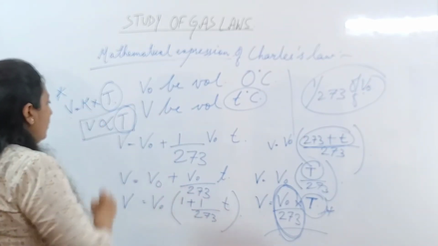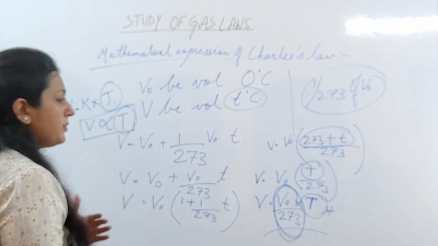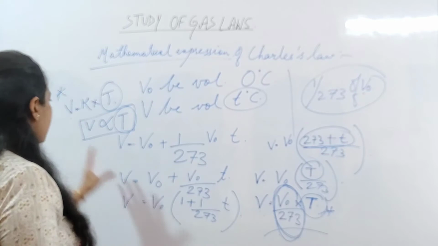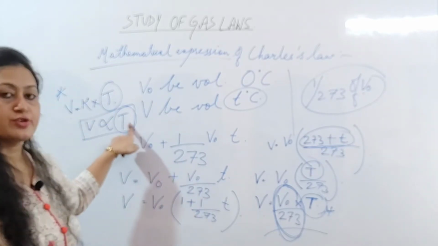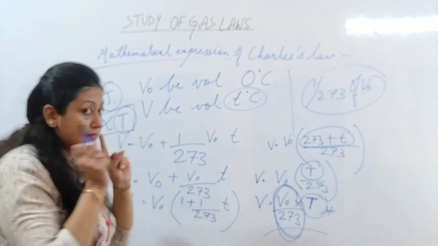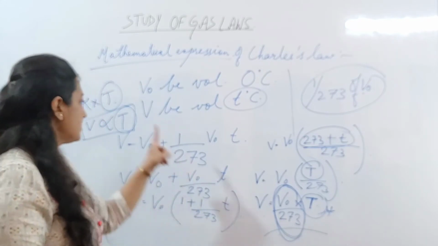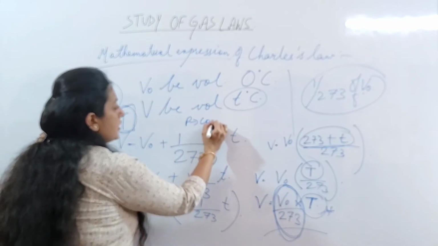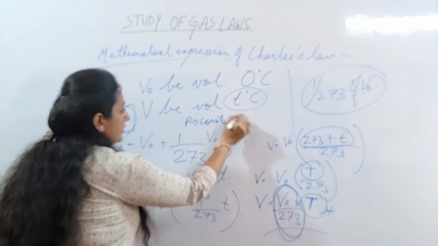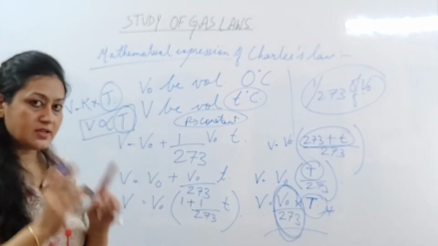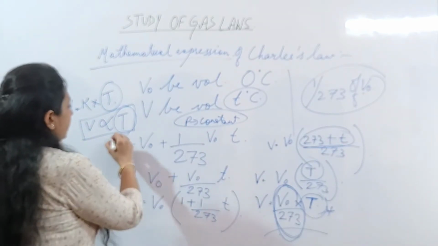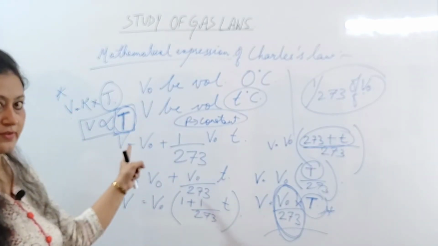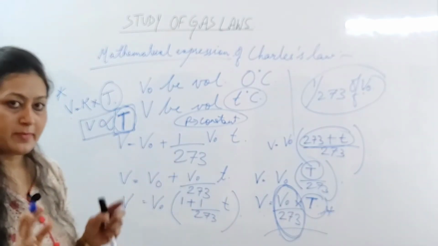So, the law can also be stated as: the volume of a given mass of gas is directly proportional to the temperature in the Kelvin scale. This has to be mentioned, keeping the pressure constant. It is important to mention that the pressure has to be kept constant, and that the temperature is in the Kelvin scale, to which the volume of the given mass of gas is proportional.